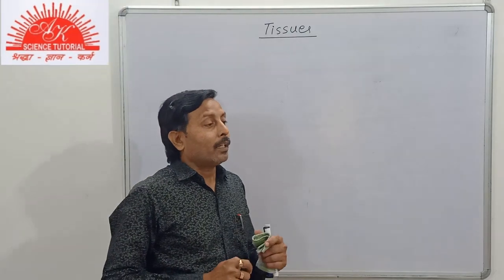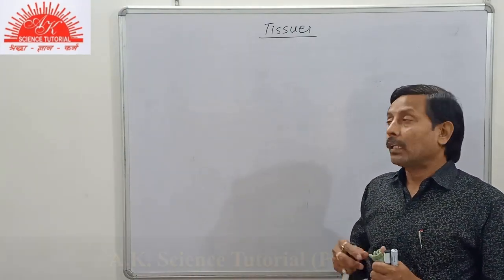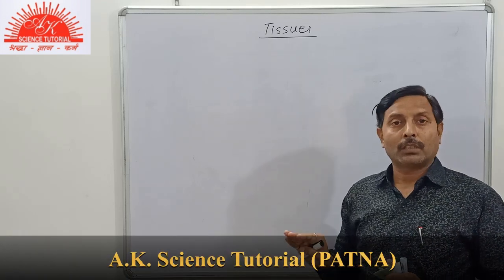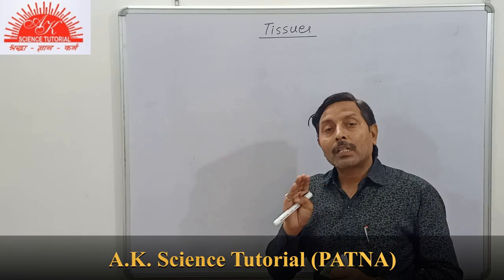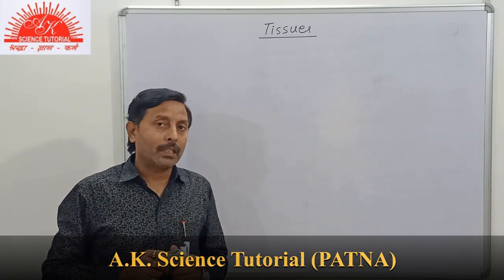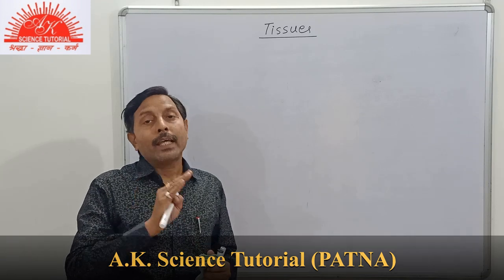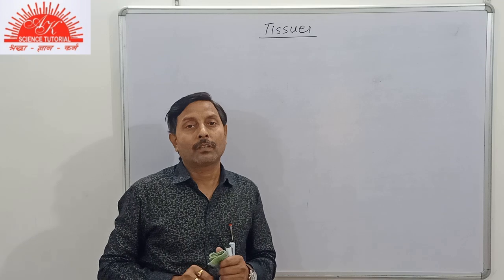Students, now we are going to start with a chapter called tissues. In this part, we will have to study the plant tissues and the animal tissues. Now you see that the cell is the structural and functional unit of life.